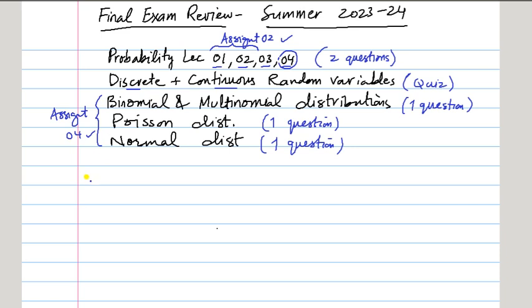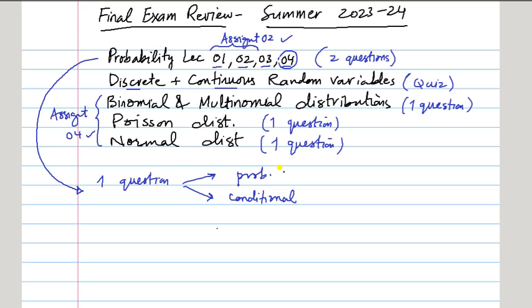So as I said, one question will be in probability. There are 2 questions. So one question from simple probability questions, right? And one question will be from conditional probability, which is lecture 3, right? Conditional probability.